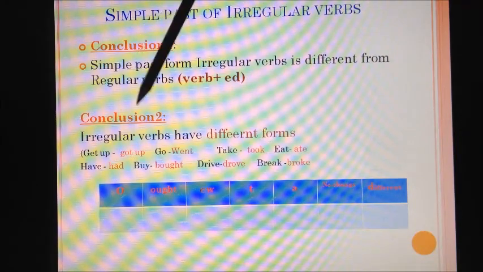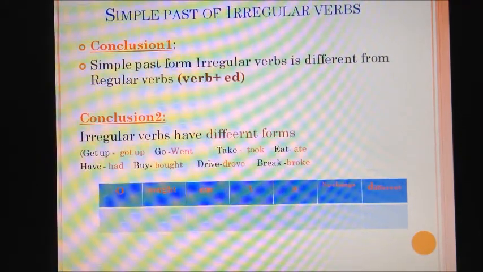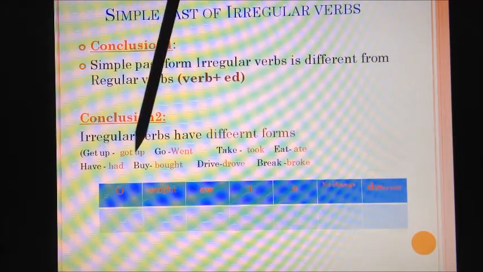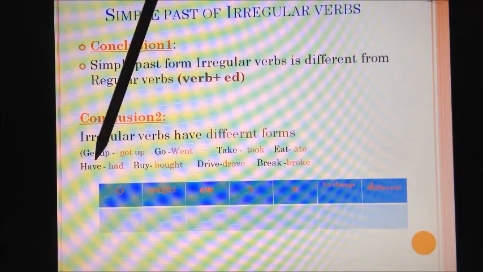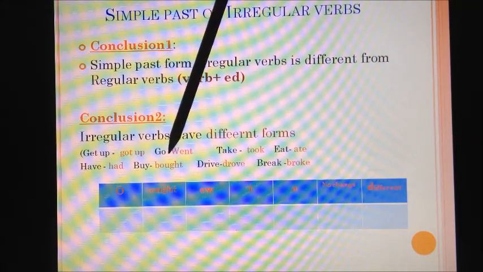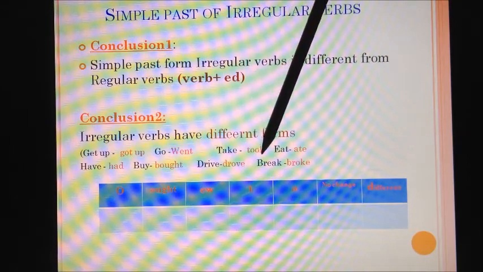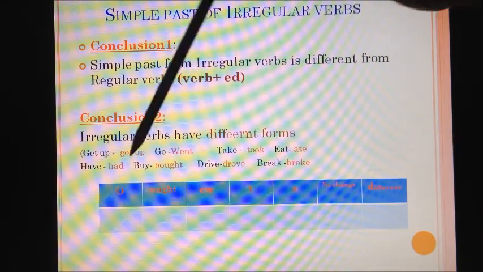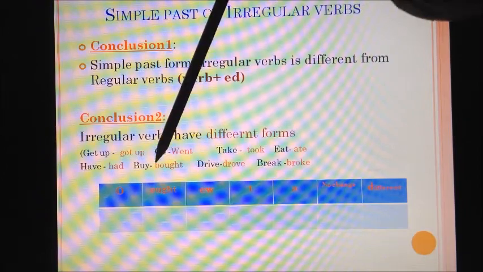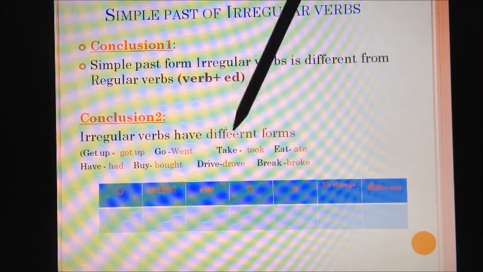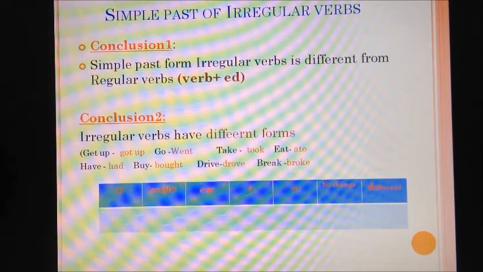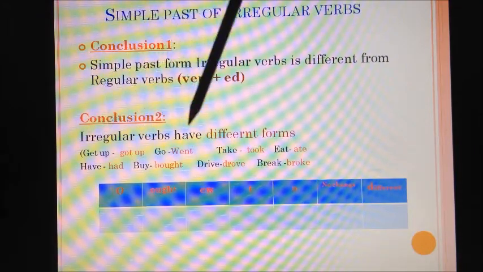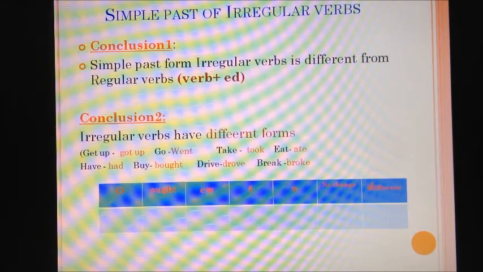Okay. The second conclusion, it's about spelling. Notice that each verb has a different spelling. Get up, got up, go, went, take, took, eat, ate, have, had, buy, bought, drive, drove, etc. So this is the second conclusion. Irregular verbs have different past forms. They are different from regular verbs.